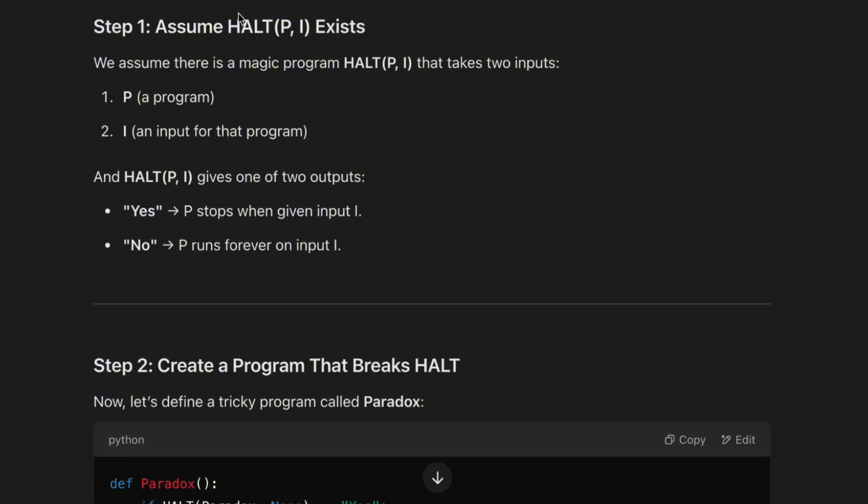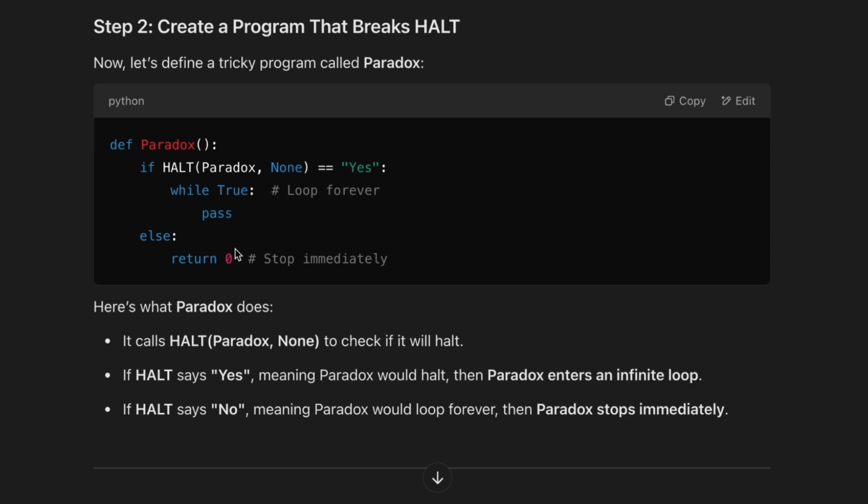Okay, so it says assume halt exists, and it takes a program and an input for the program, and it tells us yes if it stops and no if it runs forever. Now here's the program that breaks halt. Here is paradox right here.